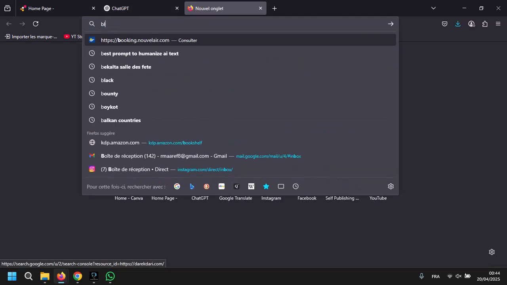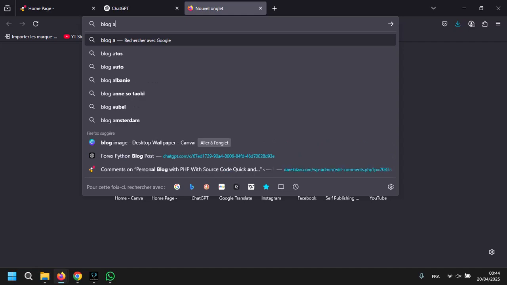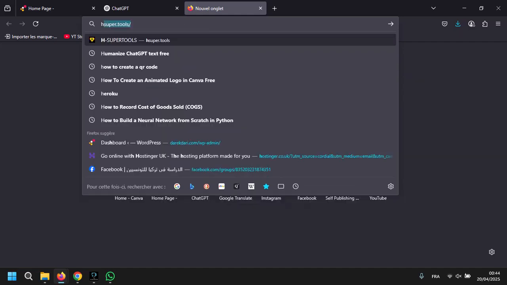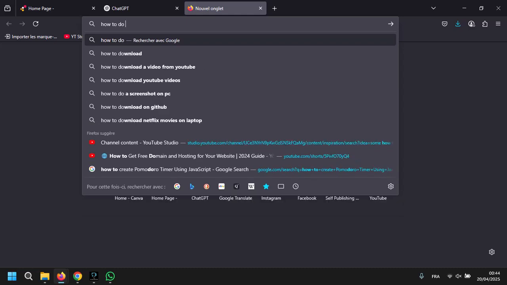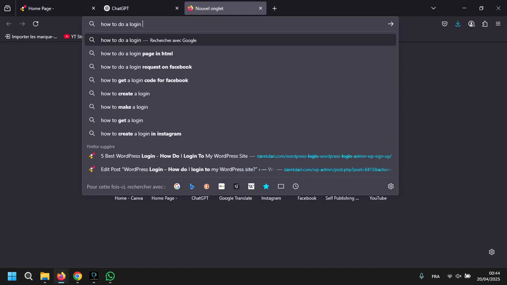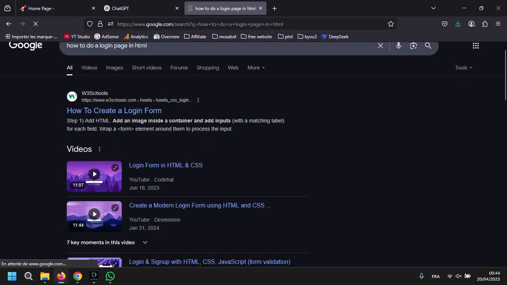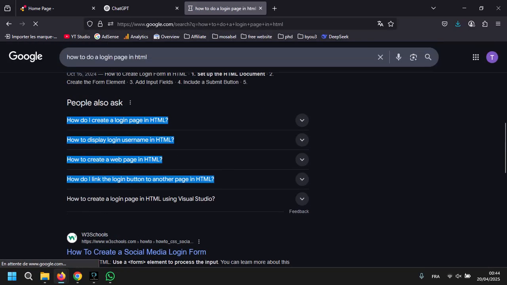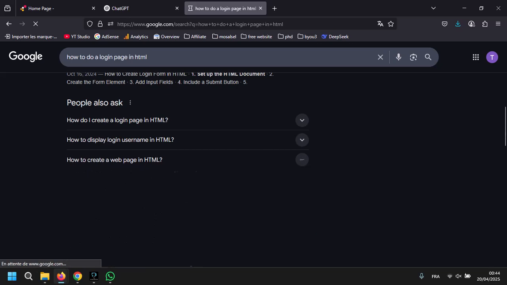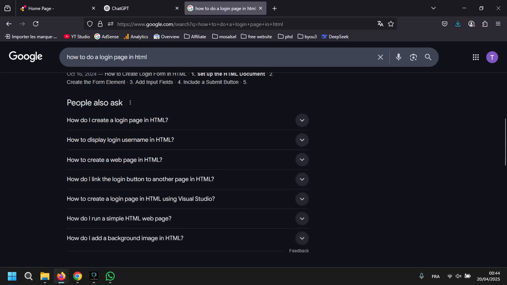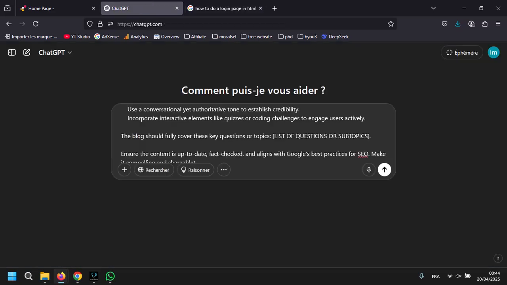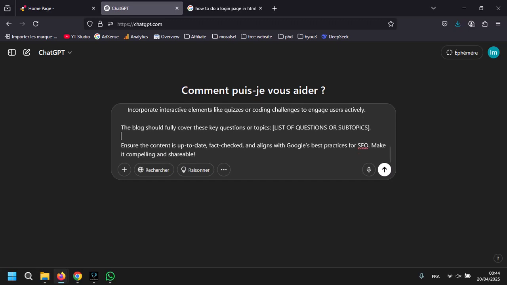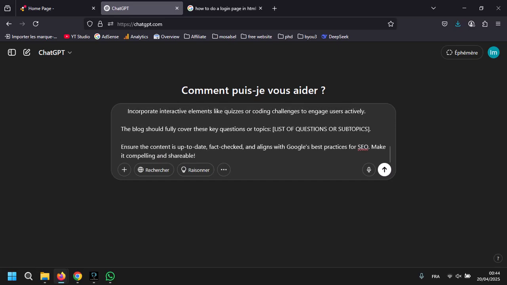Let's say a blog about, no, how to do, I don't know, a login page in HTML. So as you can see here, you have a lot of questions that you can get from the People Also Ask section. And by the way, when you open one, it gives you more questions, so you can copy paste them and put them here in the list, and here it is. It gives you a very good one.